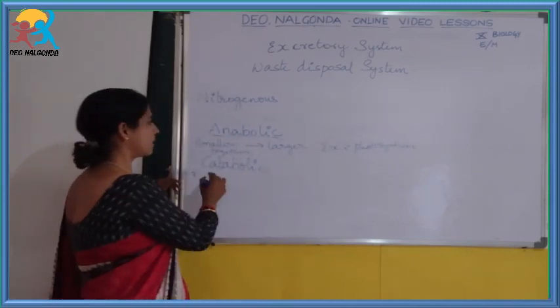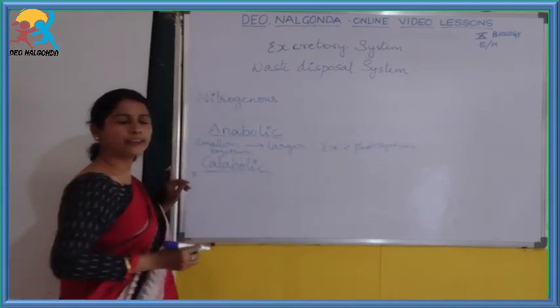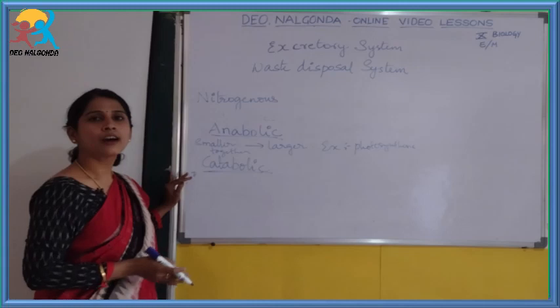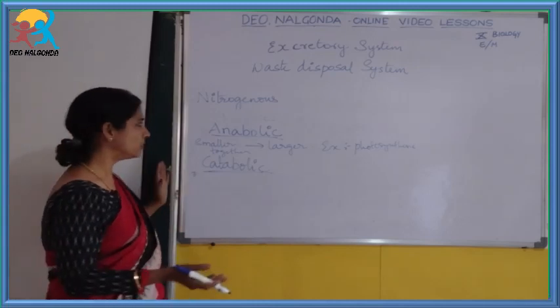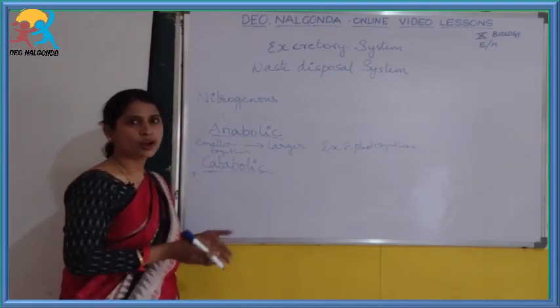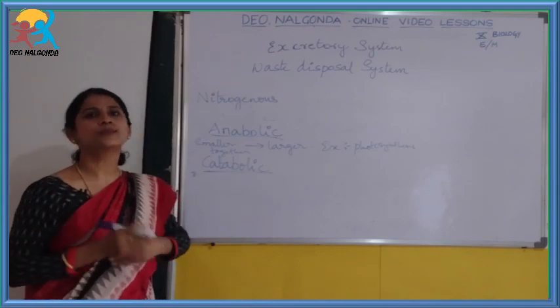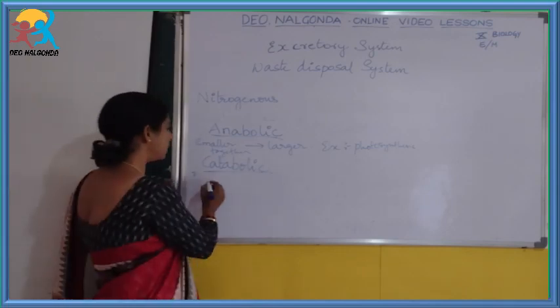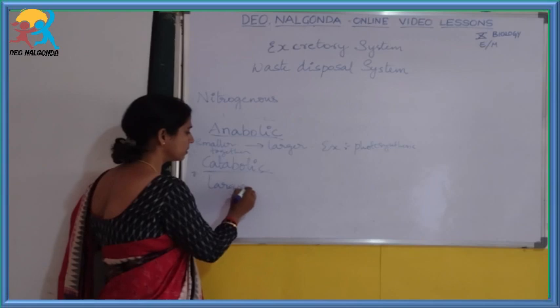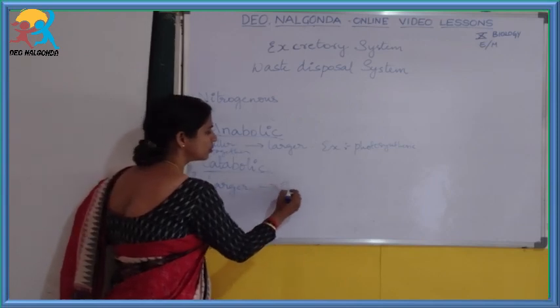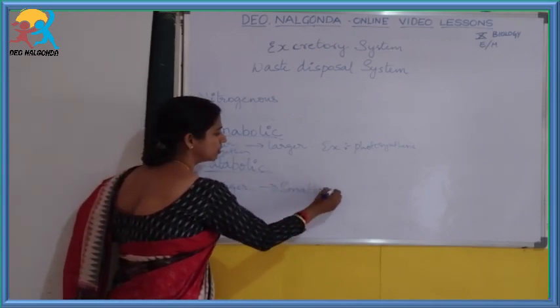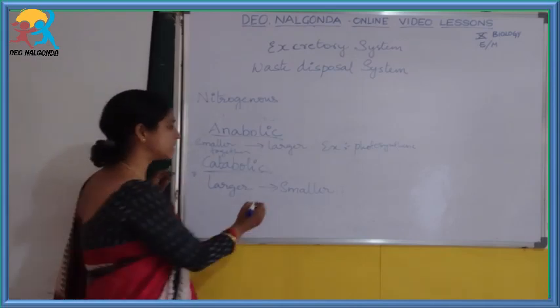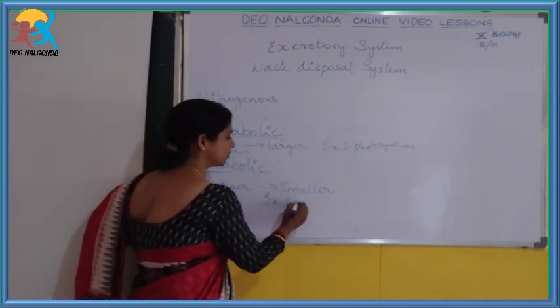And catabolic reaction is a breaking down reaction, wherein larger molecules are broken down into smaller molecules. An example is respiration.